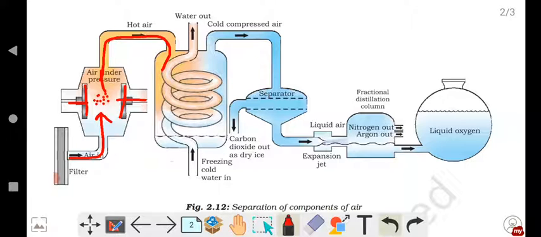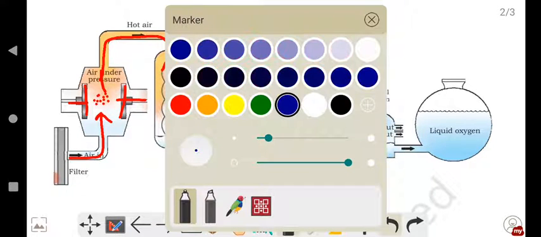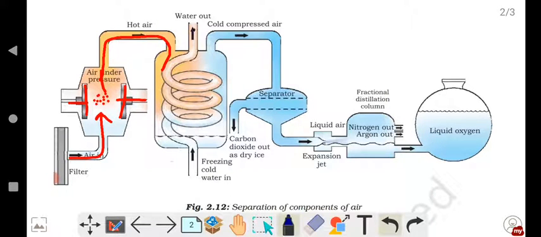So what is this here? You can see the spiral ring. What is that spiral ring? And you can see here freezing cold water in and water out. Children, if you have watched my video on fractional distillation and simple distillation, in that I have explained the water condenser and how the water condenser works.